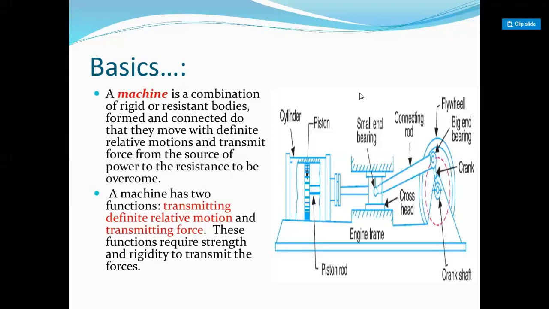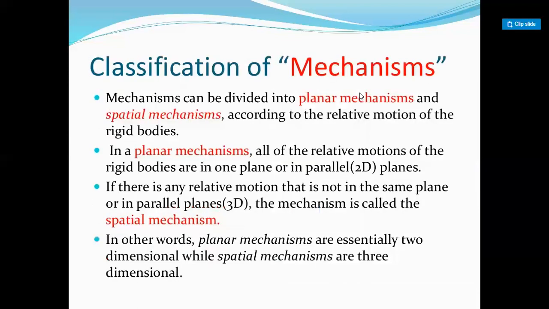These functions require strength and rigidity to transmit the forces. Next, classification of mechanisms. There are three kinds of mechanisms available, but we have studied two of them. The first is the planar mechanism, and the second is the spatial mechanism.